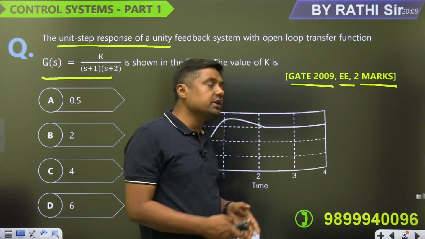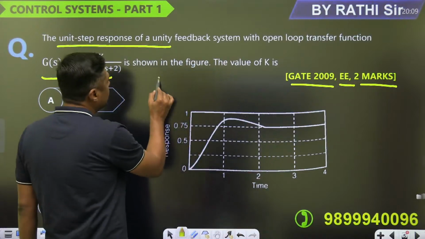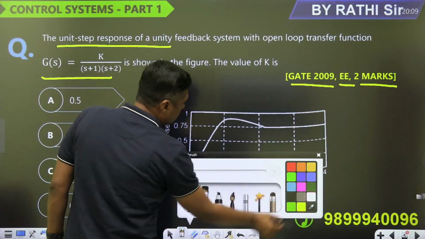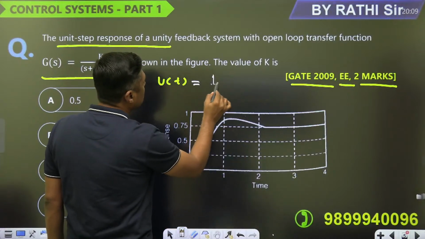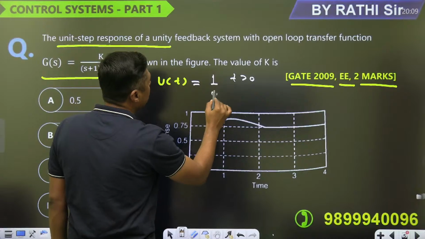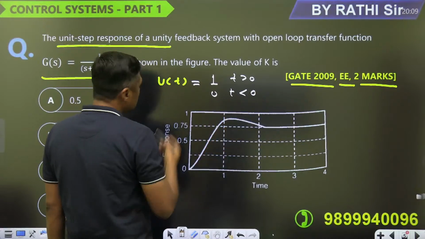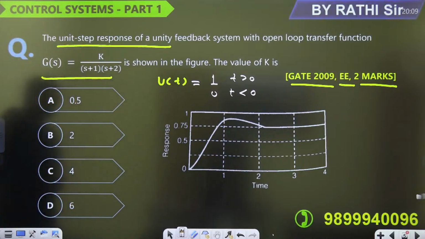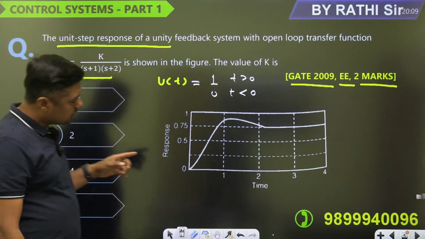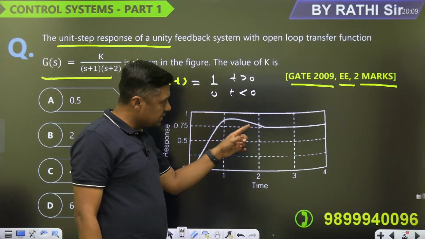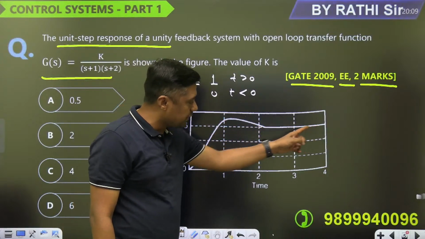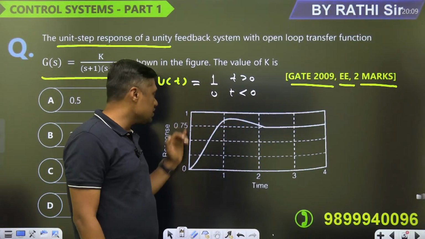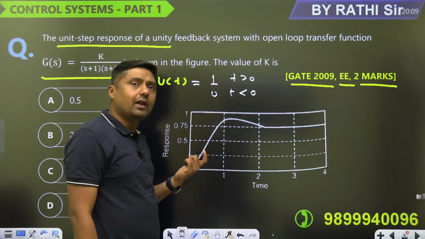We are giving the unit step signal. What is the unit step signal? u(t) means 1 for t greater than 0 and 0 for t less than 0. And what is the Laplace of u(t)? 1 by s. Now we are giving the signal 1, but here this is the transient, and finally it is settled down at this point. Means after some time it is settled down. That is the response. So what is the steady state value?